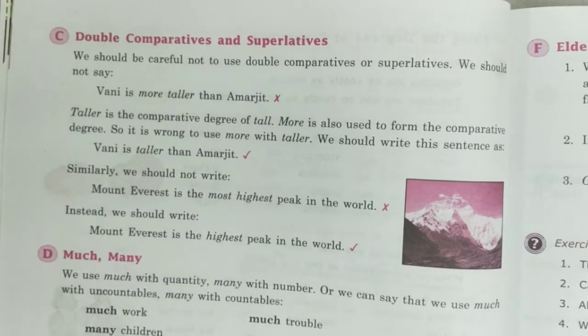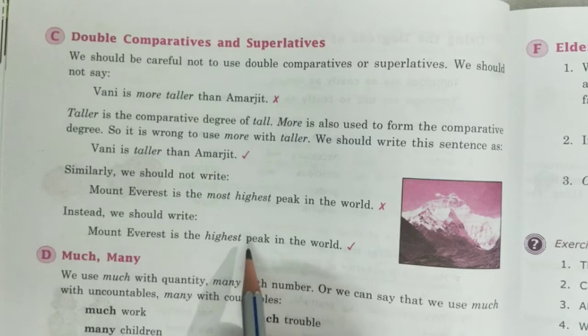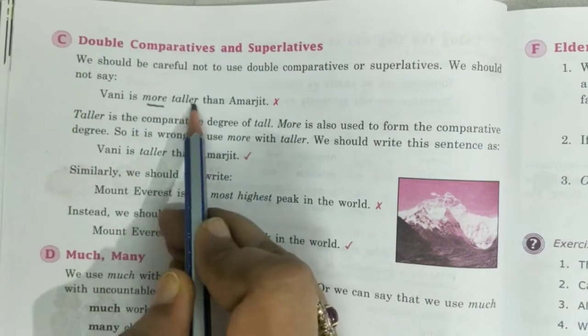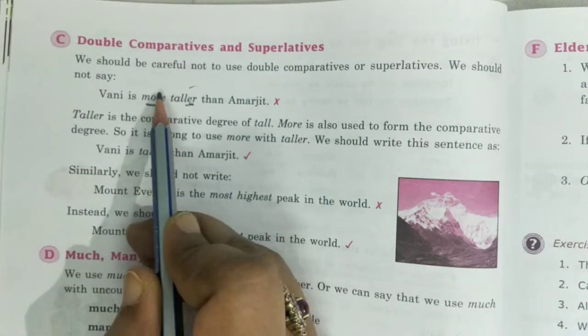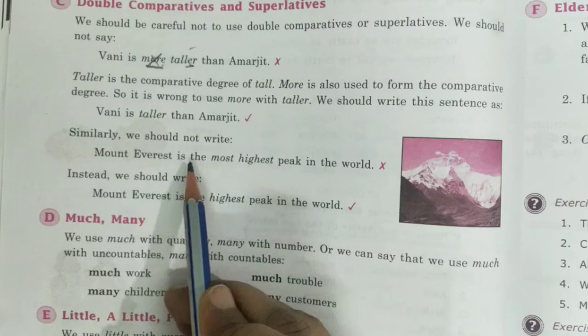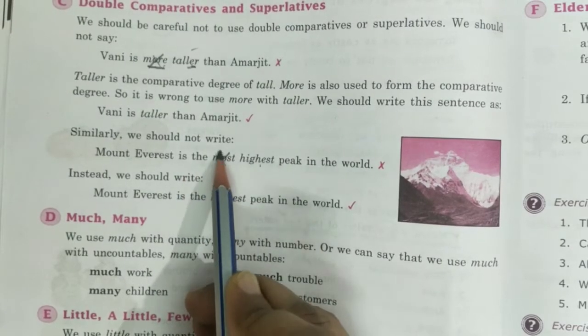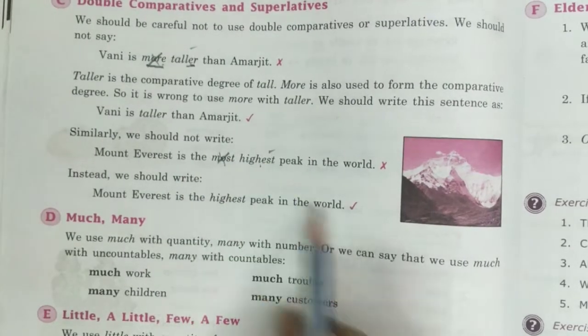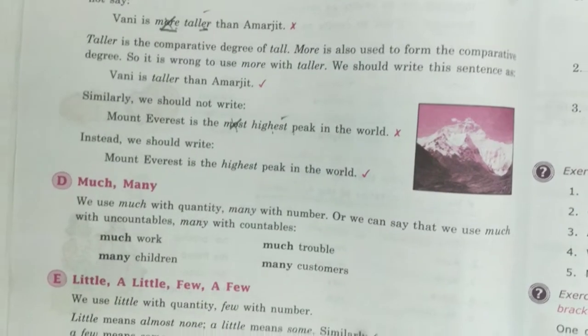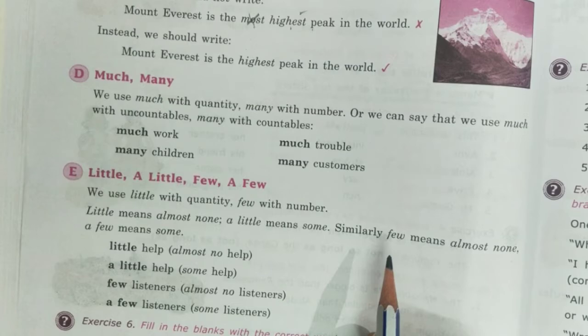Then next is given that we should not use double comparatives or double superlatives. For example, "more taller": we are just going to use "taller". We will not use "more". "Most highest" is wrong. Only one thing we are going to add: "est". Now let us move on to the next concept.